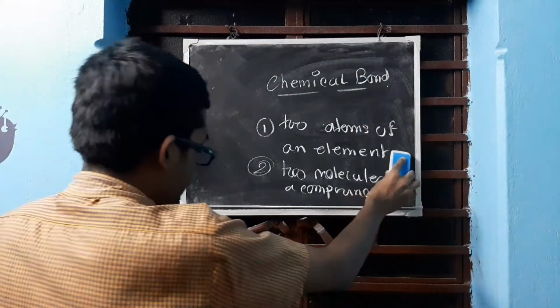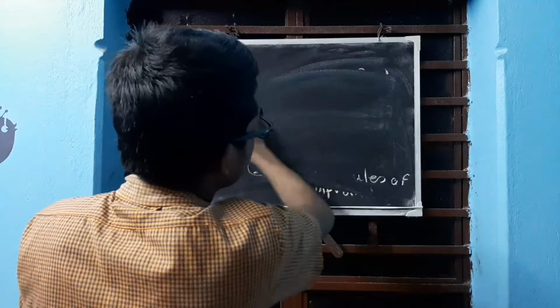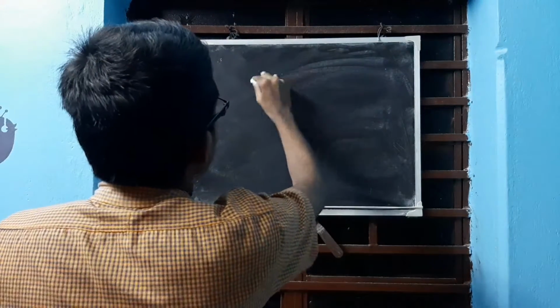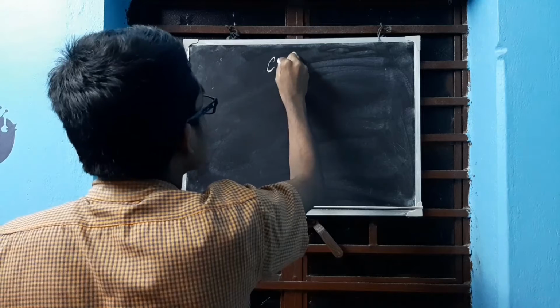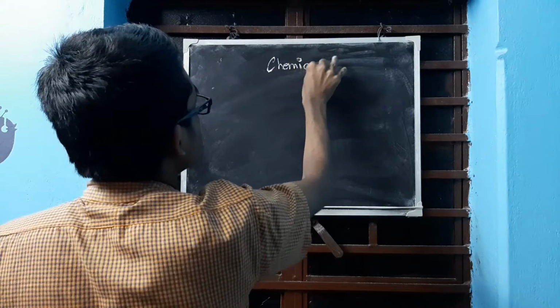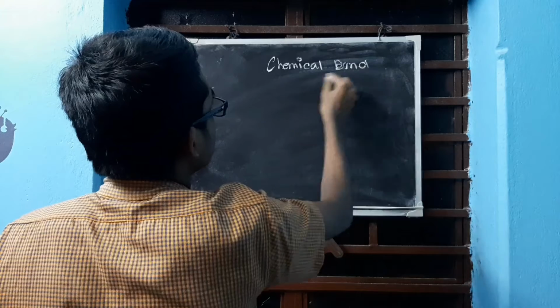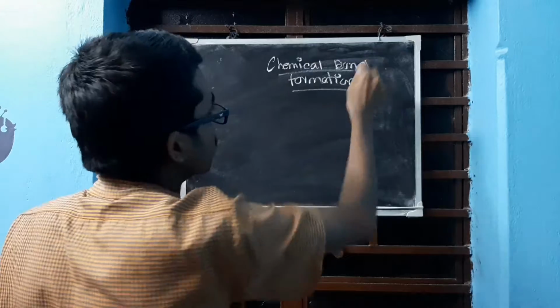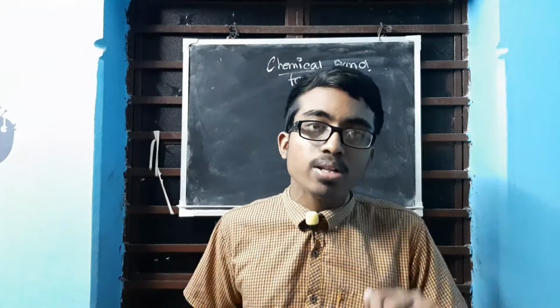Okay. Now, chemical bond. There are three types of chemical bond: ionic, coordinate, covalent. Coordinate is also seen as coordinate covalent, because in case of a coordinate bond we have a covalent bond also. Does not matter. First, let us learn how a chemical bond can be formed. Chemical bond formation ways. How can a chemical bond form? Let us learn first about that. It can form in three ways.